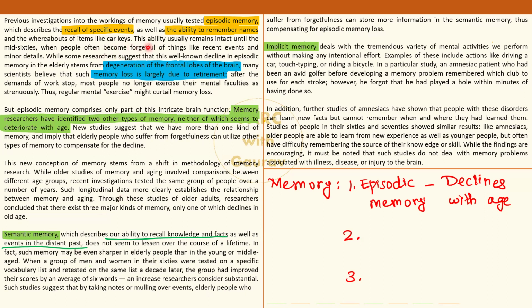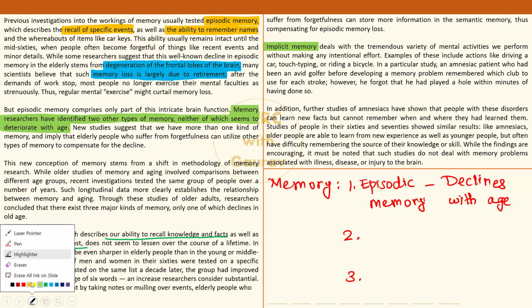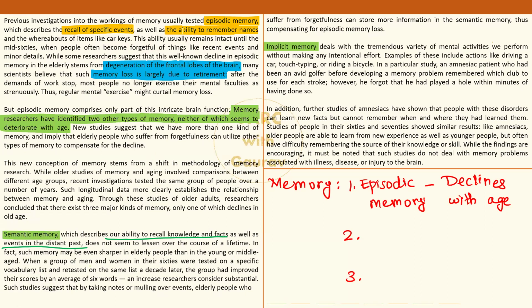In episodic memory, we are talking about episodic memory. Type 1 actually helps us in doing what? Specific event याद रखना, नाम जैसी चीजें याद रखना, ability to memorize and recall names. Also recent events and minor details. Whereas in contrast, semantic memory is doing what? Distant past.